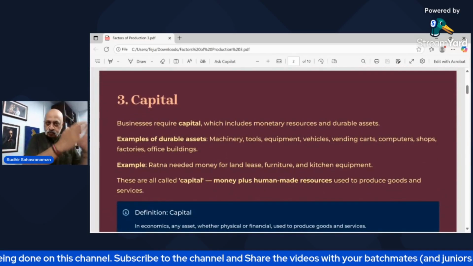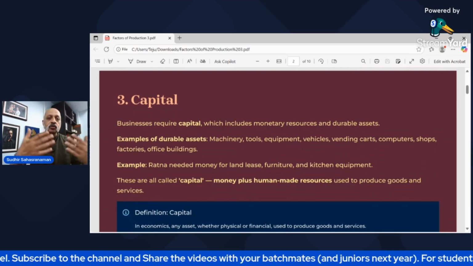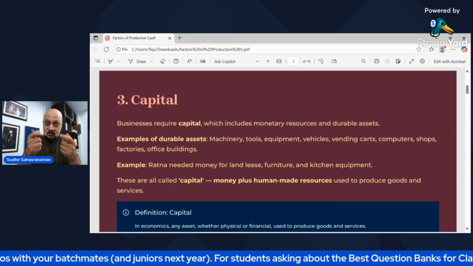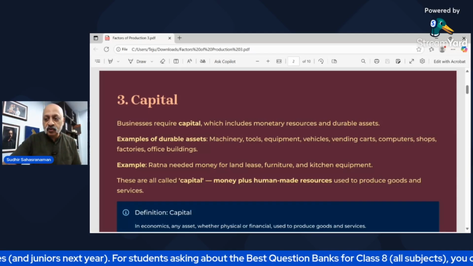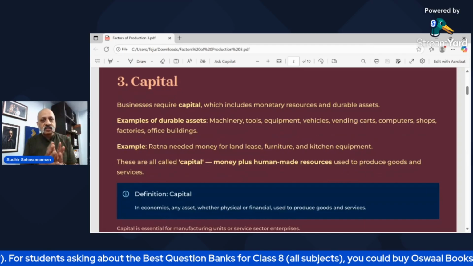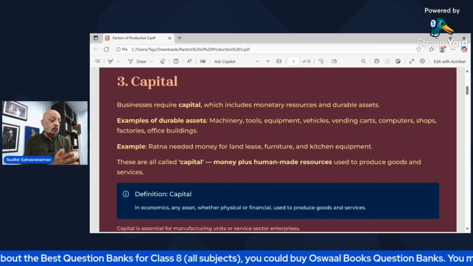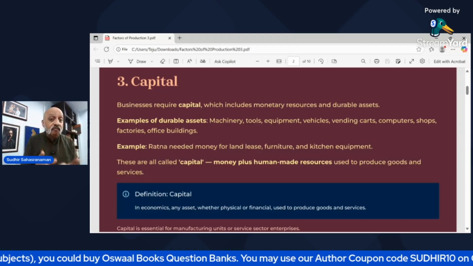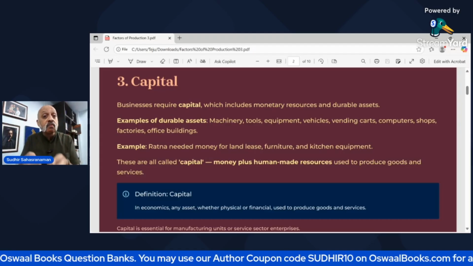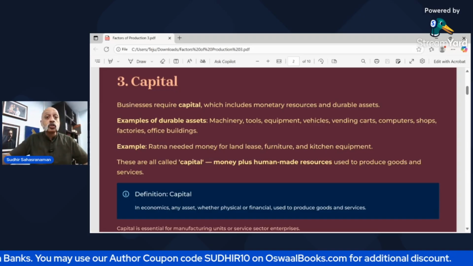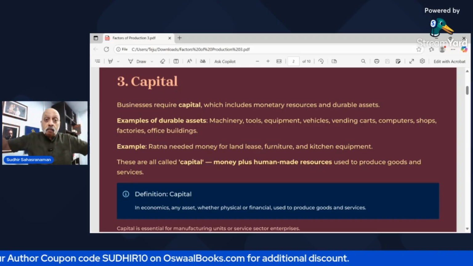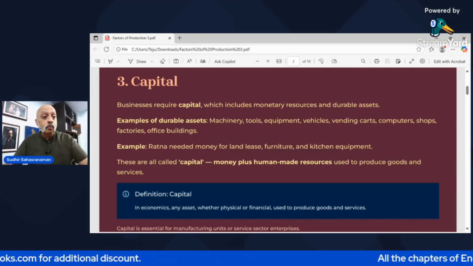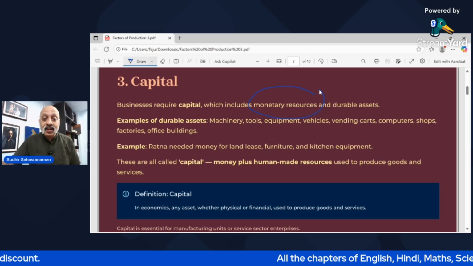We studied the first two parts of what is really required in order to start an enterprise. The third important factor is capital, which means, as I said, paisa, you need the funds for that. Now, all businesses, irrespective of whether you are starting a new restaurant or a cinema theater, everything requires capital. That is, you need money in order to construct, get all the tools for it, employ people, market it, sell your goods, everything, right? It requires money. So we are talking about monetary resources and durable assets.